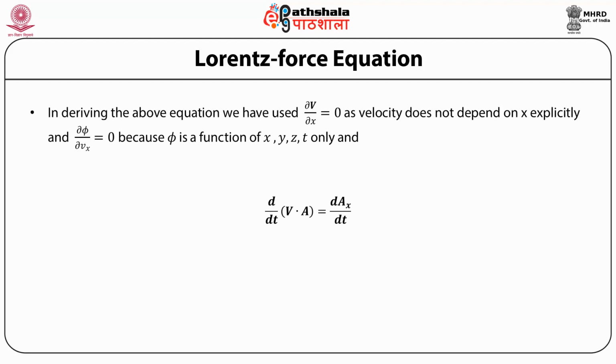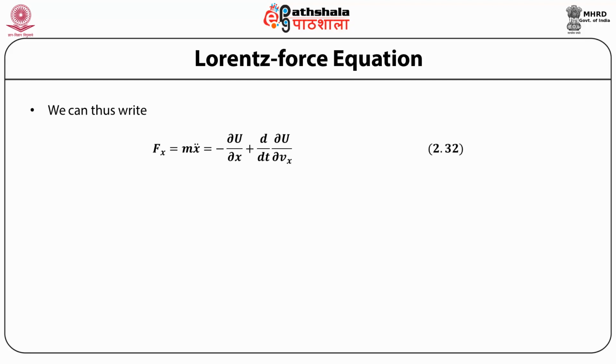So in deriving the above equation, we have used the fact that the partial derivative of the velocity with respect to the coordinate is 0, as the velocity does not depend on x explicitly, and d phi by dvx is also equal to 0 because phi is a function of x, y and z. It does not depend on the velocity. Therefore, d by dt, the total derivative of v dot A with respect to time, is equal to the total derivative of Ax with respect to t, dAx by dt.